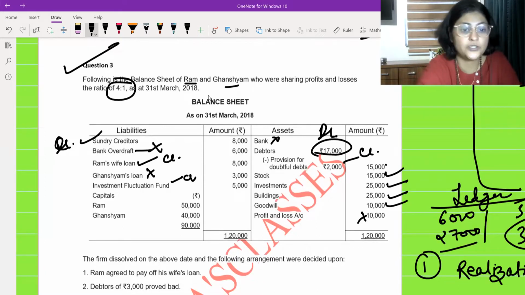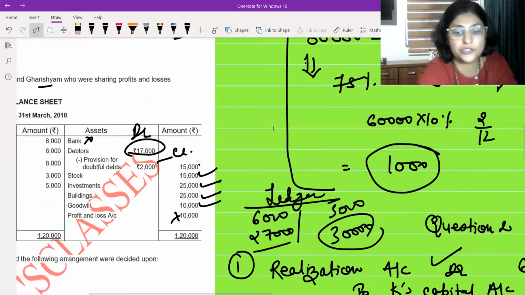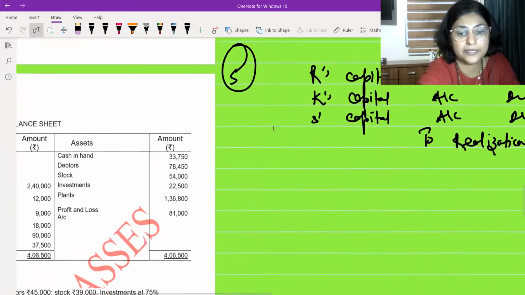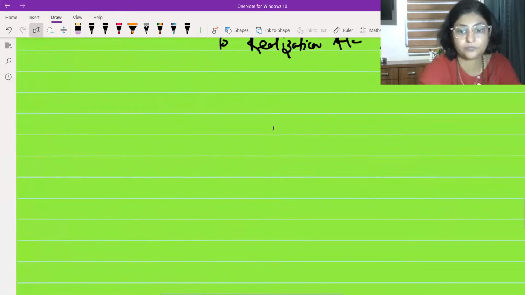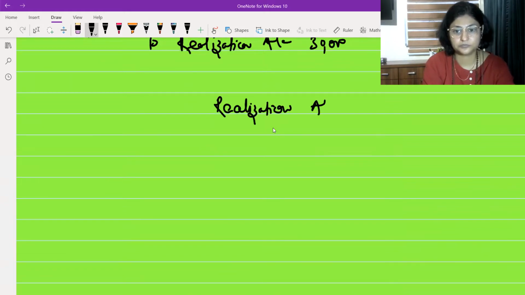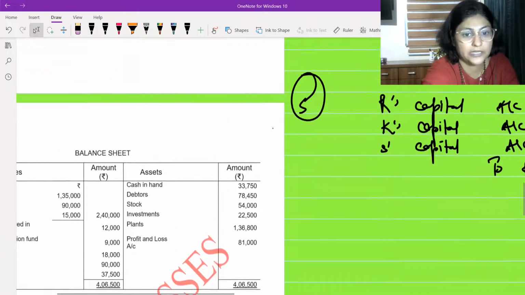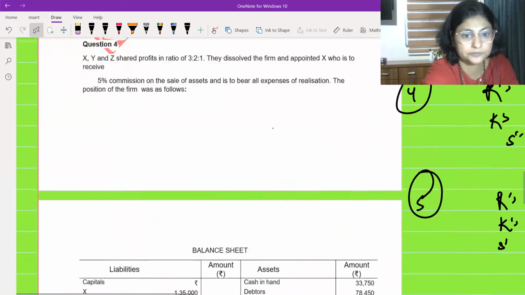Okay, so let's do it fatafat. First of all, we are going to make realization account. Okay, let me make realization account over here. So I'm making my realization account by transferring all of this.